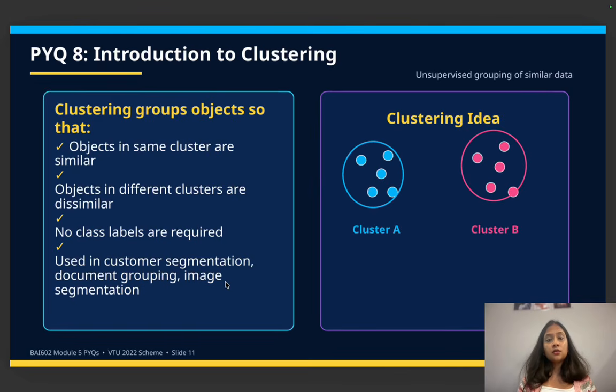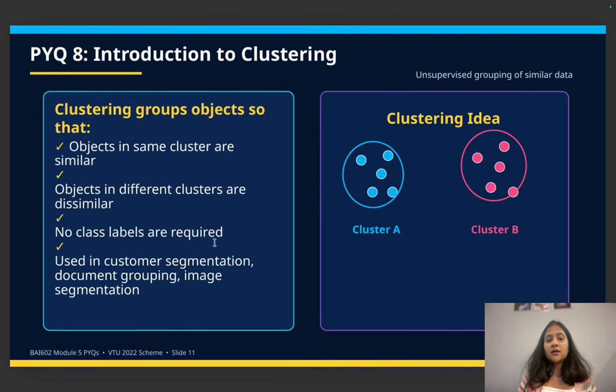Eighth is introduction to clustering. Here, clustering groups objects so that objects in the same cluster are similar. So here you have cluster A and cluster B. The pink dots belong to cluster B and the blue dots belong to cluster A. These dots are nothing but the data. Which data belongs to which class is what matters. In the same class, similar data should be there, and the individual data should be relatable to each other. Objects in different clusters are dissimilar.